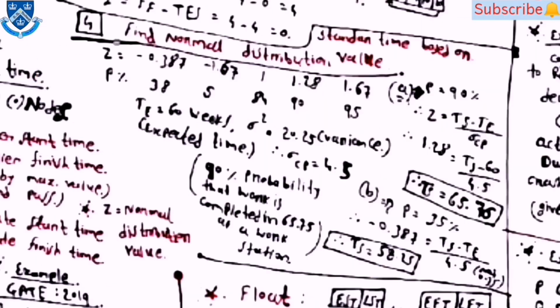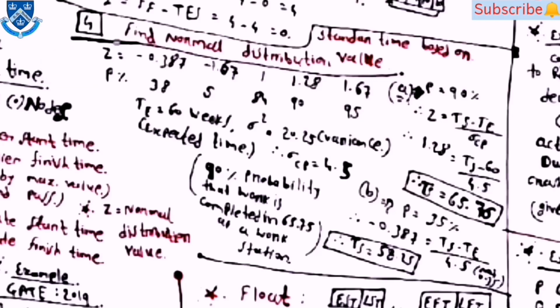Then Ff is equal to Ft minus HES, then Fi is equal to Ff minus TES. Here Ft stands for total float, Ff stands for free float, and Fi stands for independent float. In the example mainly you have to find these three floats. Then the fourth example is for finding the normal distribution value. Here Z and P percentage values are given in the question.